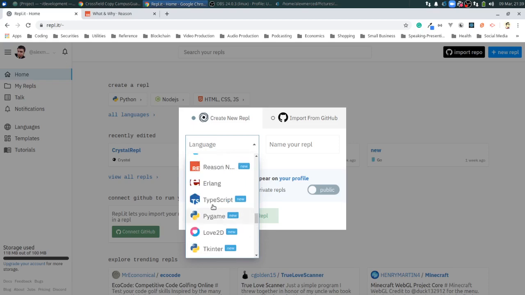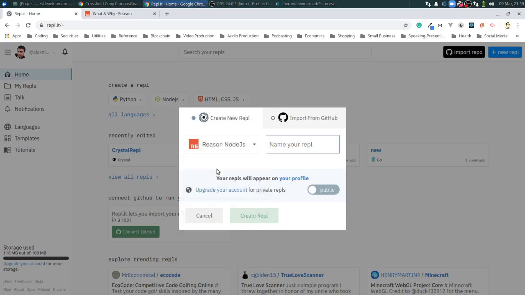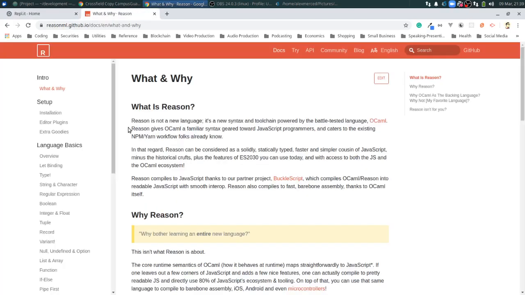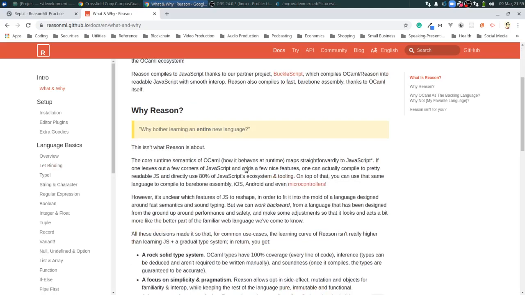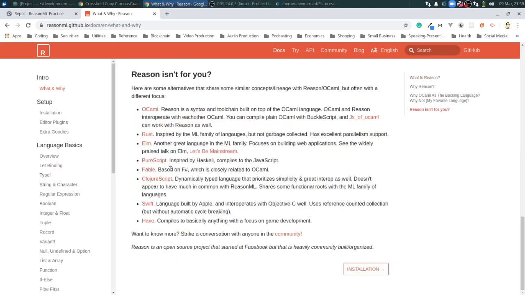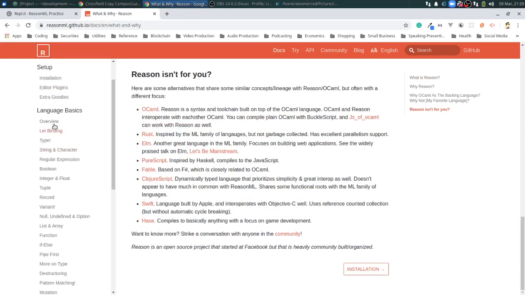So Reason here. Okay, Reason in a Node.js environment. I see. So we'll just call this ReasonML practice. Let me bring up the ReasonML documentation while that loads. Now let's take a look. Overview.